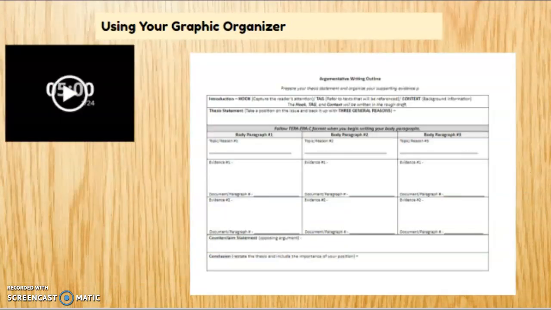And then using your graphic organizer as well, I'm going to give you small 5 to 10 minute intervals to be able to get that done. You're going to work on body paragraphs, your hooks, and finding that evidence. So we're going to break that down together tomorrow. We're going to use these timers, and we're really going to get into that writing process. You have got to get through this.